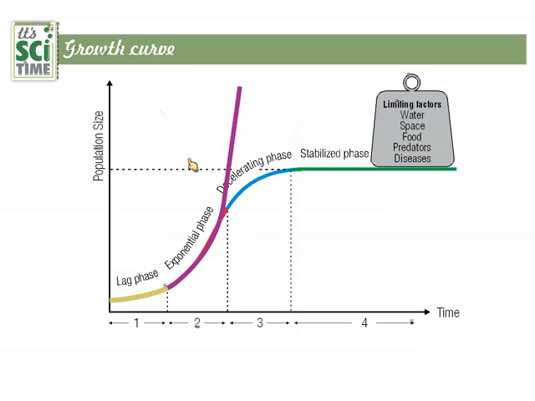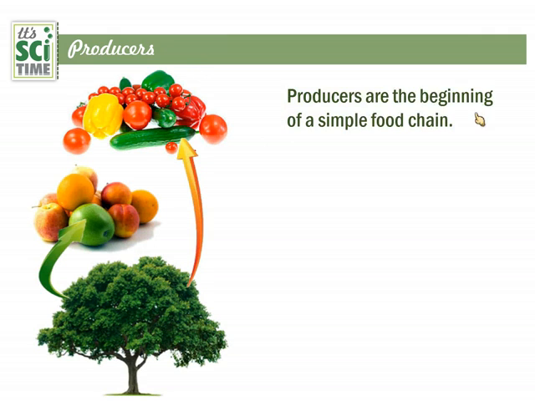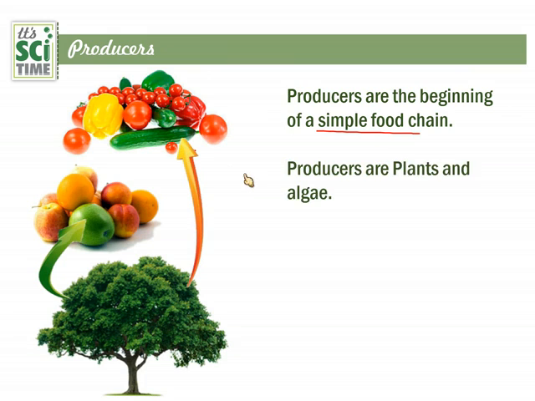In that one, we can discuss the different categories of creatures seen in the environments. Producers: green plants or green algae types are the producers of this environment or ecosystem. Producers are the beginning of a simple food chain. They are the ones who begin simple food chains. They produce and release food for the other animals. Animals mostly depend on the food produced by the plants.